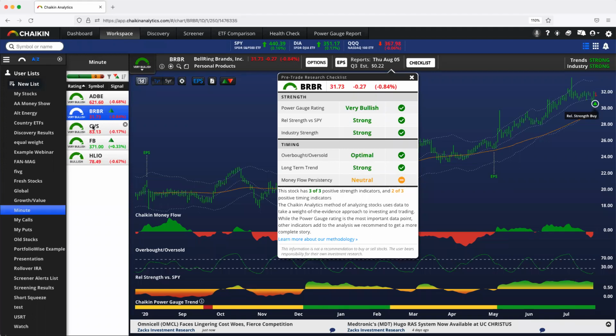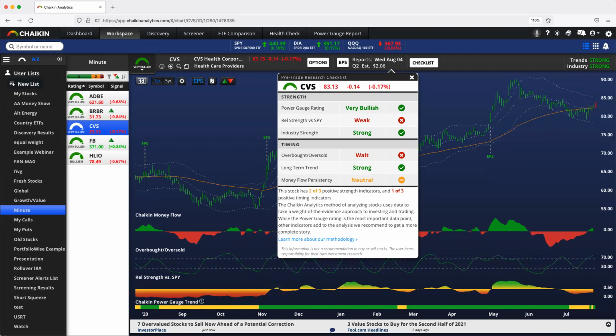Let's look at CVS. CVS is also neutral. CVS is very different than BRBR though, isn't it? Money flow for CVS is strong today. It's been for the last week or so. But over the last few months, money flow has been very weak for CVS. So this is exactly the opposite of BRBR. It gets to a neutral score by doing the opposite. It gets there by having strong money flow today, but that's only today, only the last week. The last few months here have been weak.